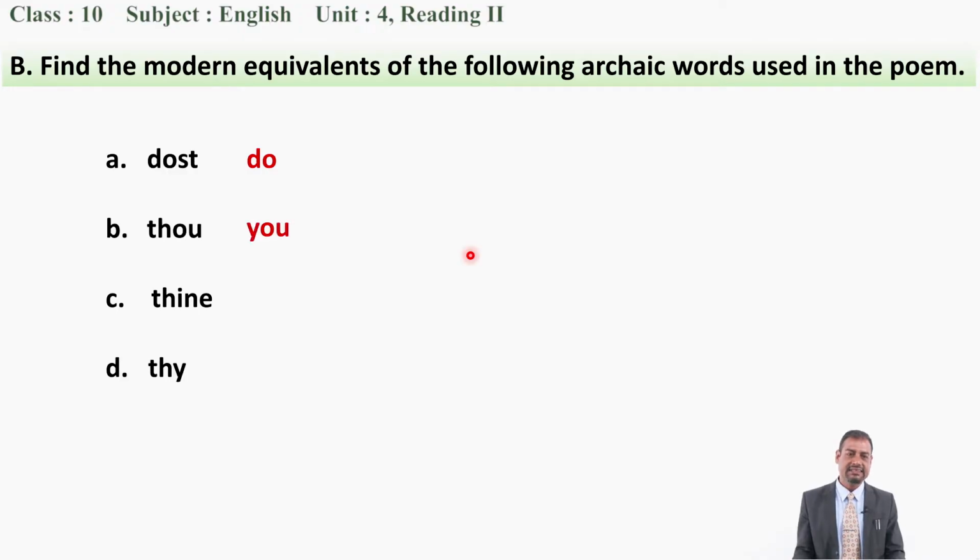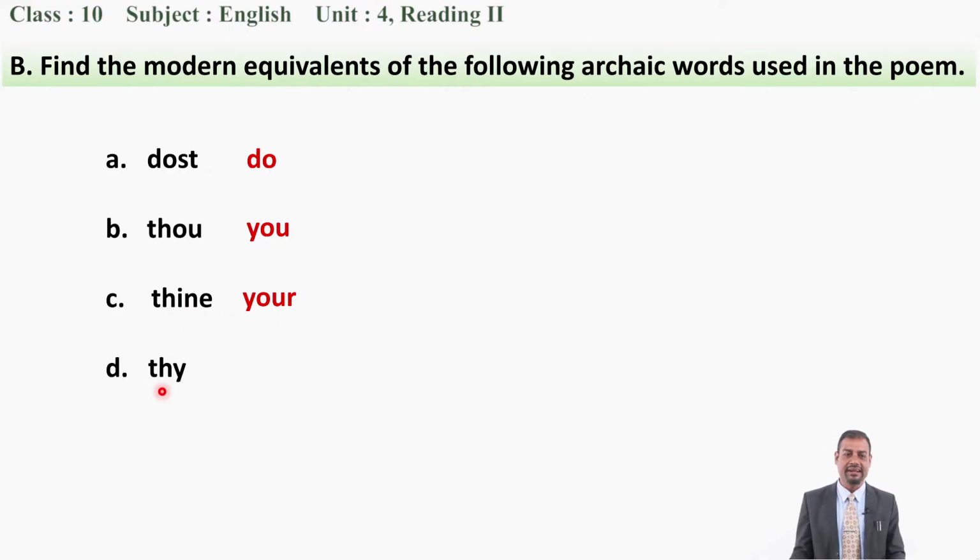Okay, that is you. Thou means you. Now the next one is thine. So what is the modern equivalent for it again? Okay, don't worry, I am here to help you. Thine means your, and generally thine is used before a vowel.